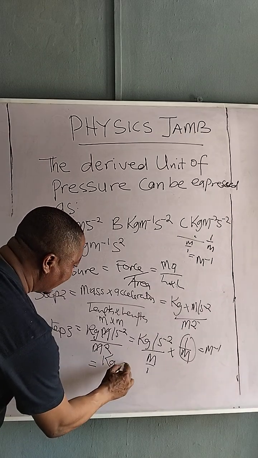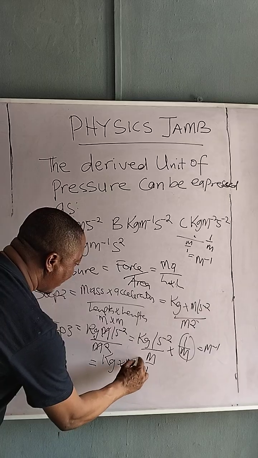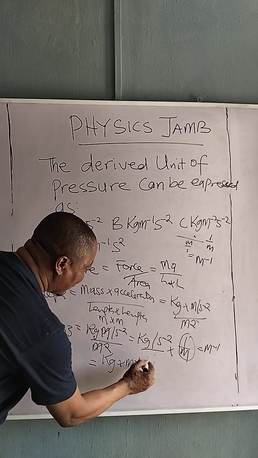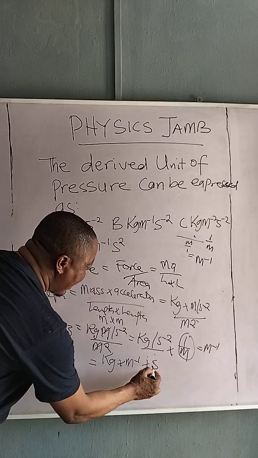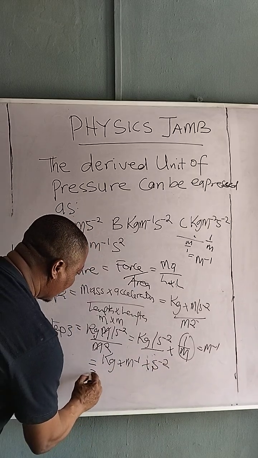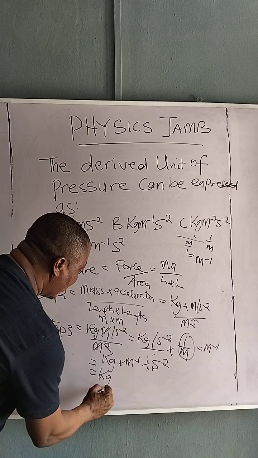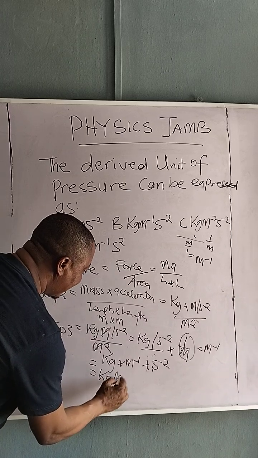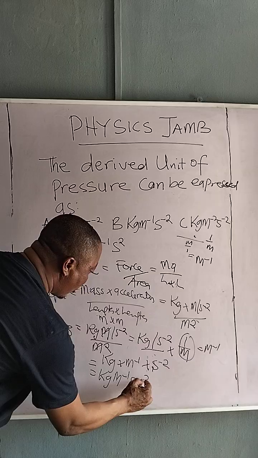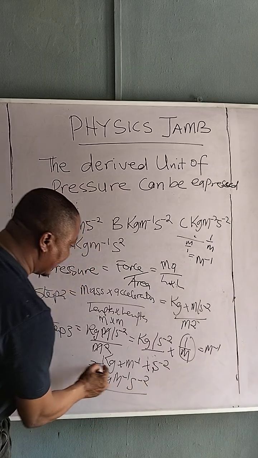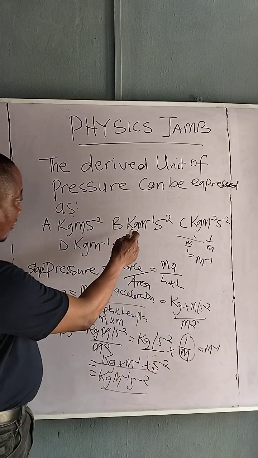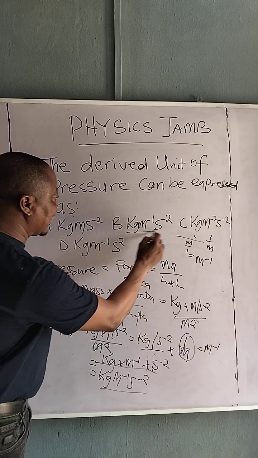Kilogram times m raised to power minus 1, multiplied by s raised to power minus 2. So this will give us what? This will give us kg, which is the kilogram, meter raised to power minus 1, s raised to power minus 2. Please, do we have this in the options? Yes. Where? Oh, B. Very good. So this is the answer.